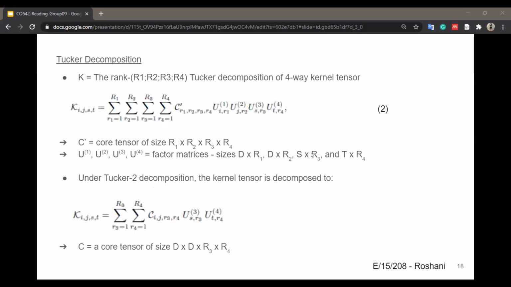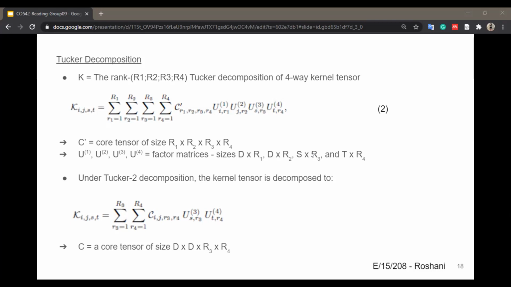Then the Tucker decomposition. The top equation shows the rank R1, R2, R3, R4 Tucker decomposition of the four-way kernel tensor K. Here K dash is a core tensor of size R1 by R2 by R3 by R4, and U1, U2, U3 and U4 are factor matrices of sizes D by R1, D by R2, S by R3 and T by R4 respectively.